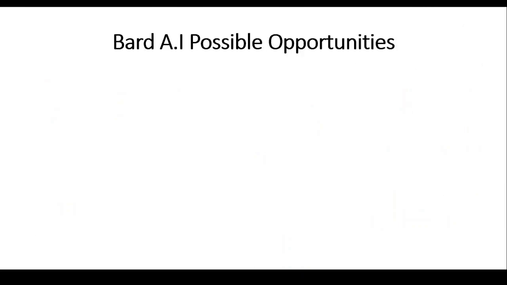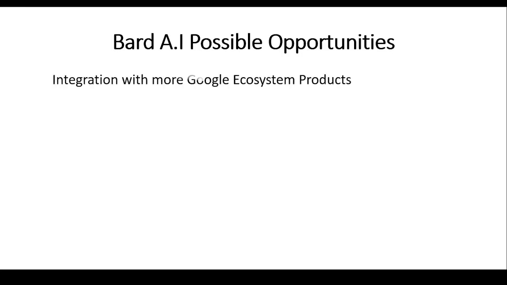So, what are the possible opportunities for Bard in terms of Google's ecosystem? Because it has a very powerful ecosystem. We cannot fail to ignore that Google also has Android in its stable. And Android has been used in so many of the devices that we know today. Let us think of the smartphones, smart wearable devices, smart televisions, and even other IoT devices. If Google integrates Bard with Android, then it is going to become the de facto AI, a large language model that everybody is using. And before I forget, it's good for us to know that Bard is also supporting voice search. Unlike ChatGPT, Bard is supporting voice search.